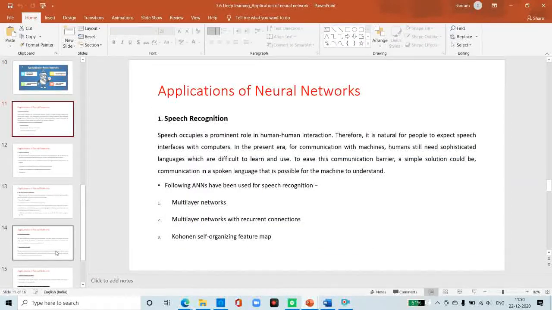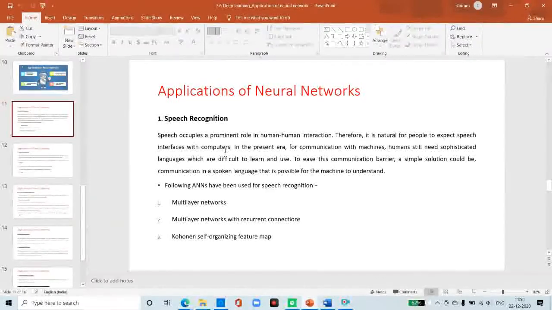So in that, the first is speech recognition. In speech recognition, it occupies a prominent role in human interaction. Therefore, it is natural for people to expect a speech interface with computers.